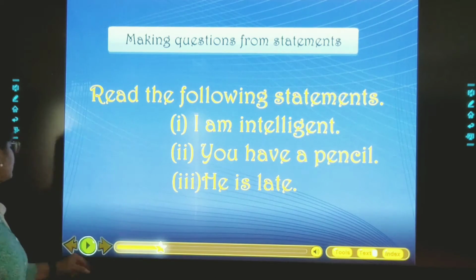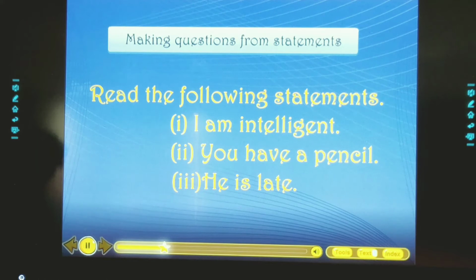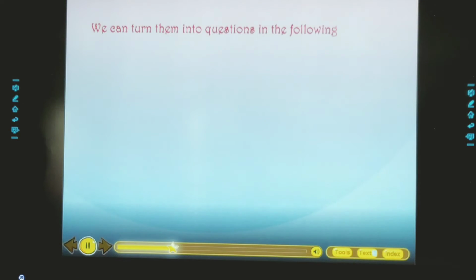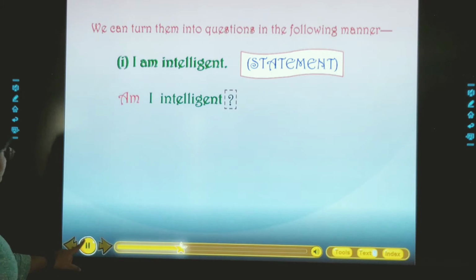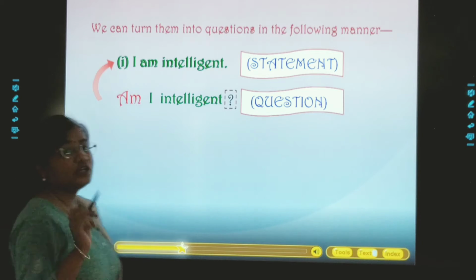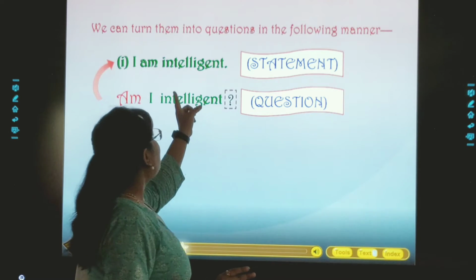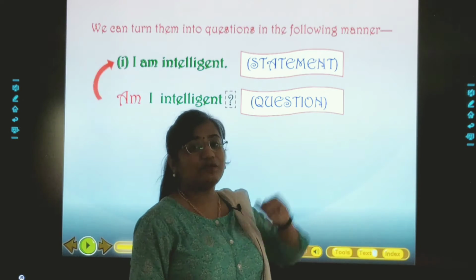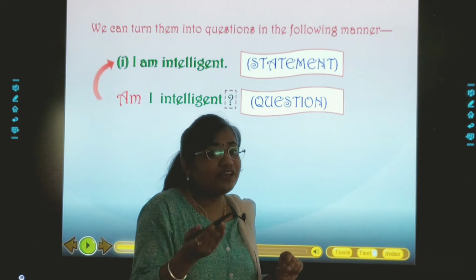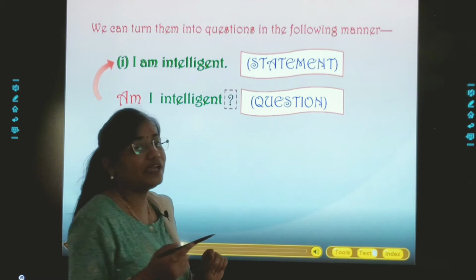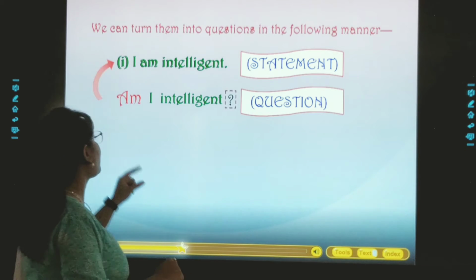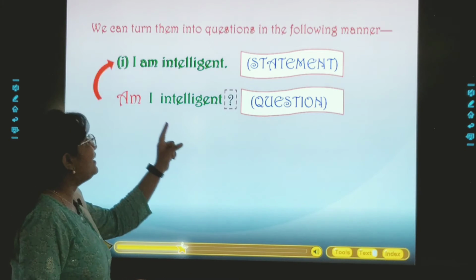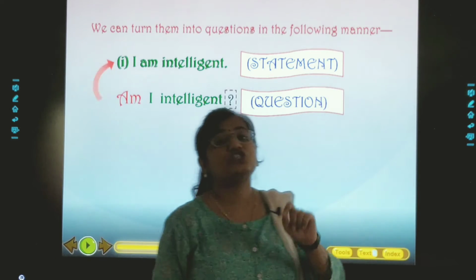Okay? We can turn them into questions in the following manner. I am intelligent. Statement. So, dear children, I am intelligent. It is a statement. Now, how can we convert it into interrogative, or how can we make it a question sentence? Am I intelligent? With a question mark.